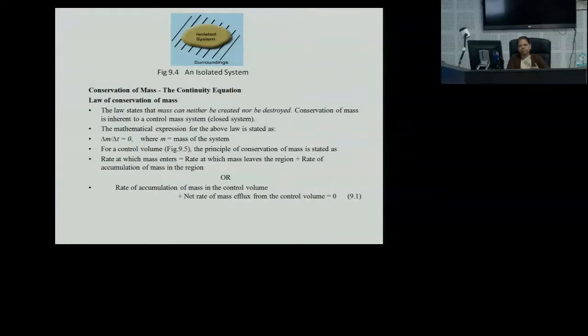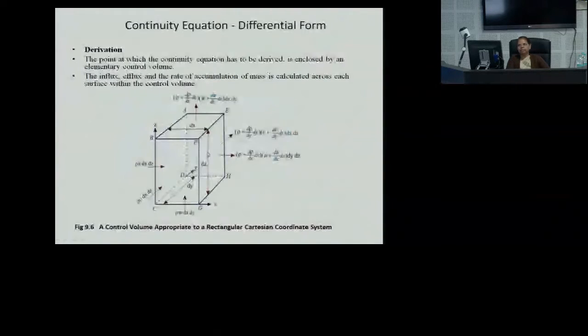Now, when we talk about any system, the rate at which the mass enters is equal to the rate at which mass leaves the system plus the mass accumulated in the region. Or in other words, the rate of accumulation of mass in the control volume plus the net rate of mass efflux from the control volume is equal to 0. So in case of continuity equation, the above statement is expressed analytically in terms of velocity and density field of a flow, and it is known as the equation of continuity. Now this is the fixed region as the control volume. The mass of the fluid enters the region and the mass of the fluid leaves the region, and whatever remains inside the system will be the accumulated part. Now that we will take into consideration.